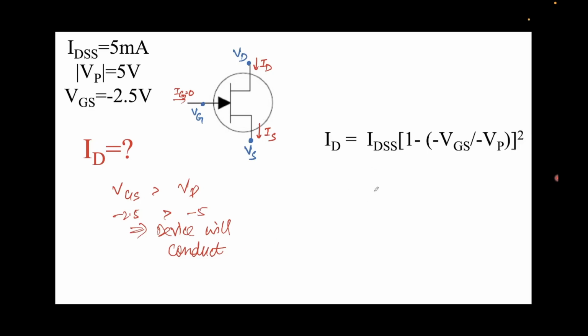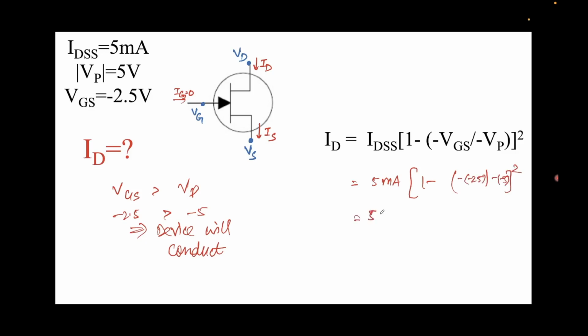We established that the device will conduct, so this is the formula we'll use. We'll simply plug in the values. IDSS is 5 milliamps times 1 minus, so minus VGS, this will be minus into minus 2.5, divided by minus of -5, whole square.